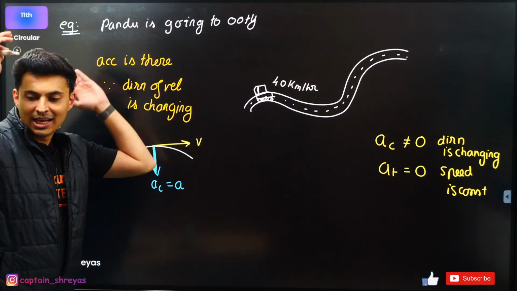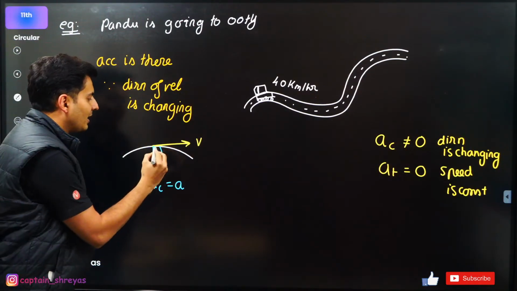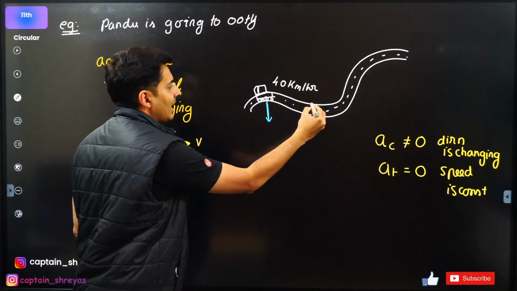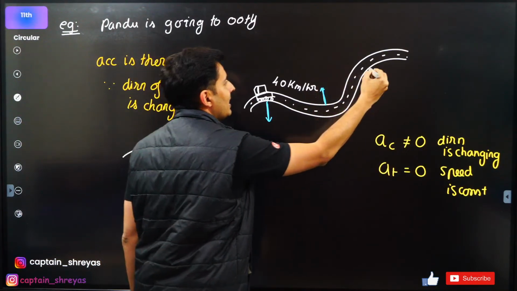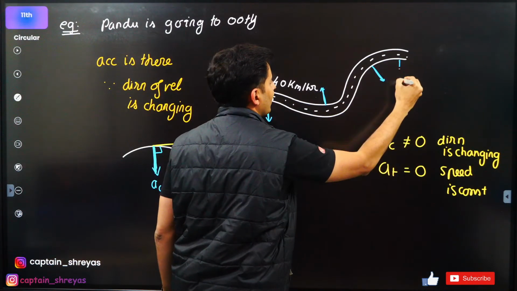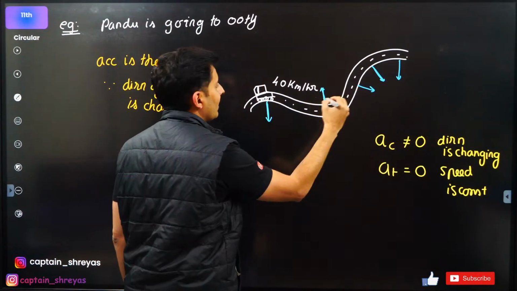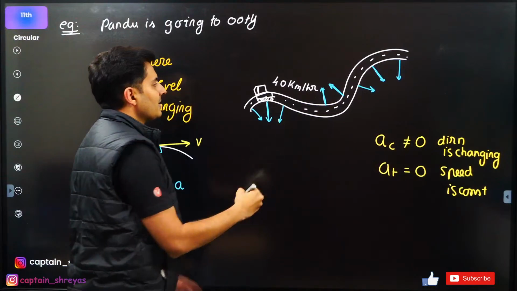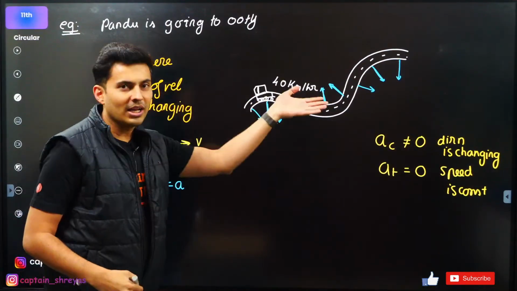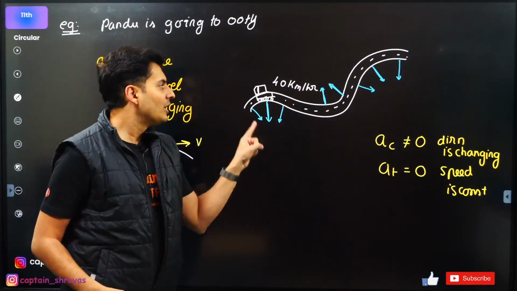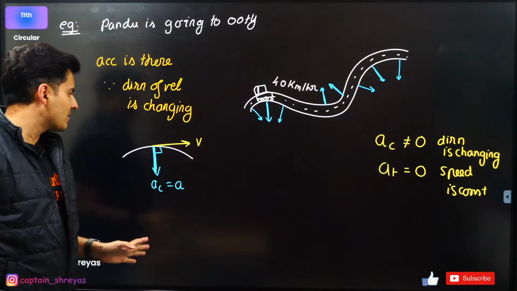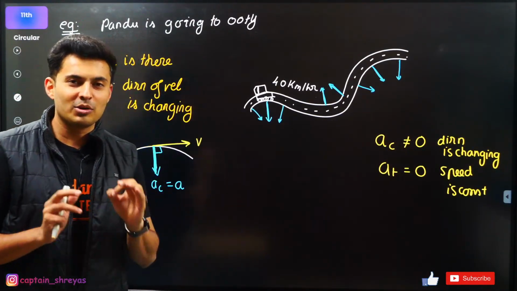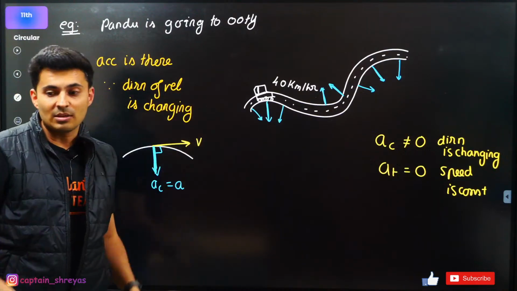As simple as that. So my acceleration right now is here, or in this case it will be here. When I reach here, it will be here. So, this is how the acceleration is changing from one side to the other depending on where you are turning. It's always pointing towards the center. There is no tangential acceleration, only centripetal is there. Isn't this a beautiful conceptual problem which has cleared a lot of misconceptions from your head?